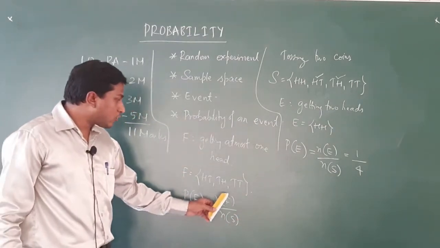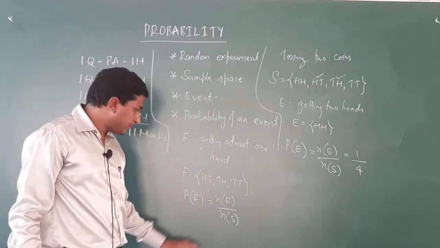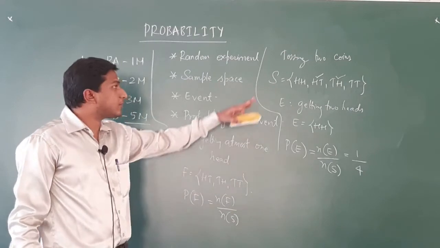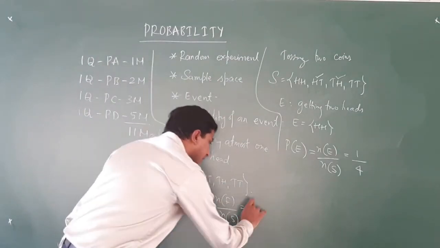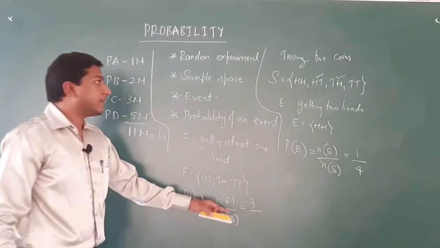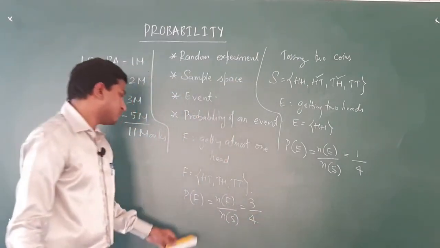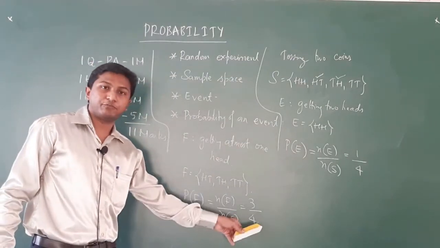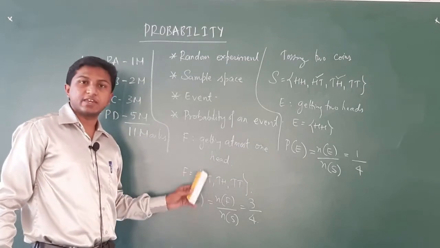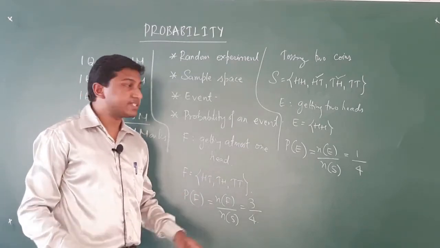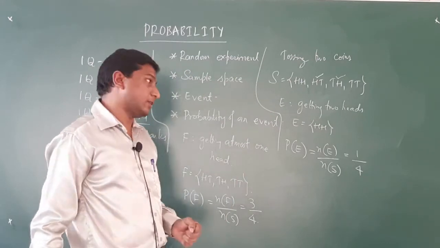What is N of F? N of F is the number of elements in set F. N of S is the number of elements in the sample space. So, the number of elements in set F is 3 and the number of elements in the sample space is 4. So, the number 3 by 4 is nothing but the probability of event F. These things we have already studied in the first PUC syllabus.